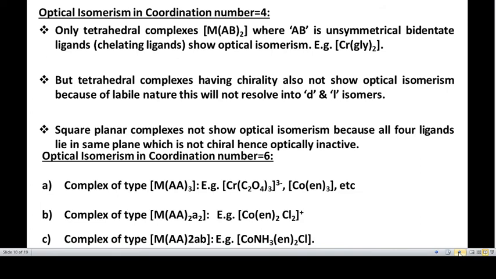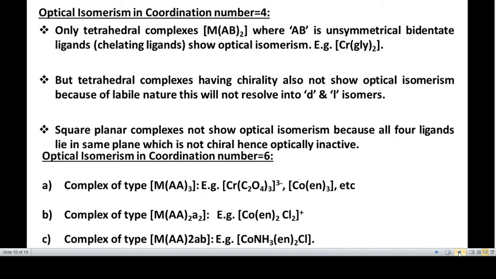Now let us take a few general examples for optical isomerism in coordination number 4. Here you can see only tetrahedral complexes such as MAB2, where AB is an unsymmetrical bidentate ligand, also called a chelating ligand, show optical isomerism.